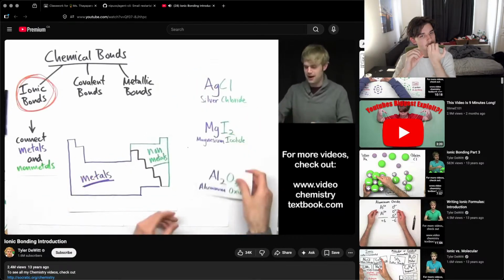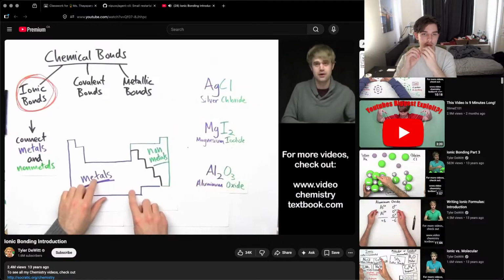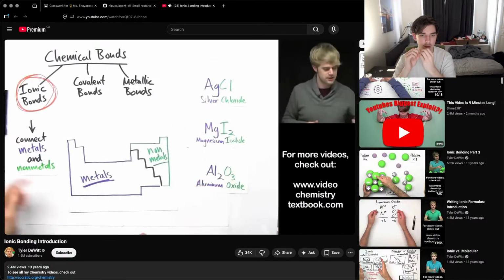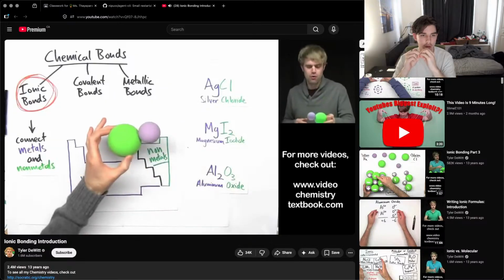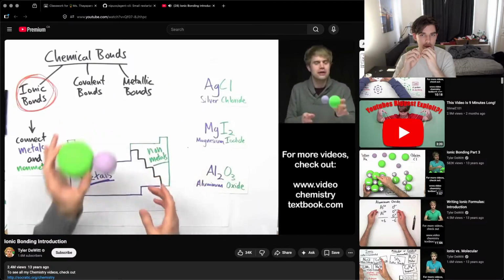So some examples are silver chloride, magnesium iodide, or aluminum oxide. Each one of these chemicals has a metal, this one from this side of the periodic table, with a non-metal, this one from this side. So ionic bonds are all these because there are metals and non-metals connected together. Okay, so now we're going to talk a little bit more about the how and why that's going on with bonding here, right? How do these atoms actually connect together? What's holding them? That's what we're going to talk about next.